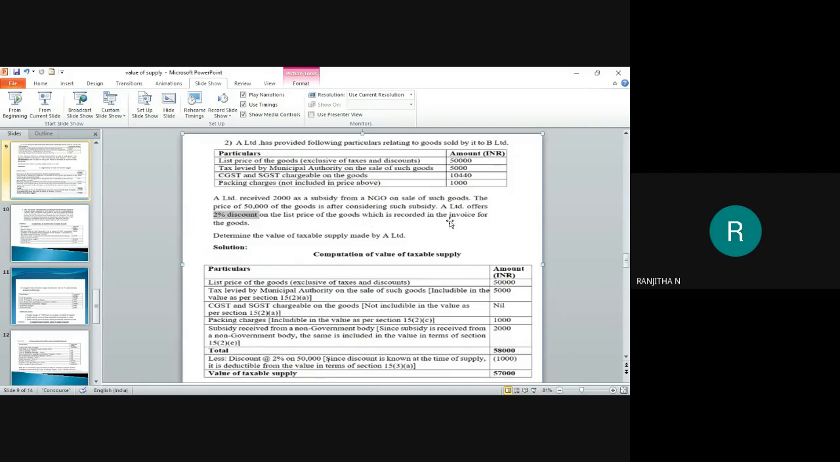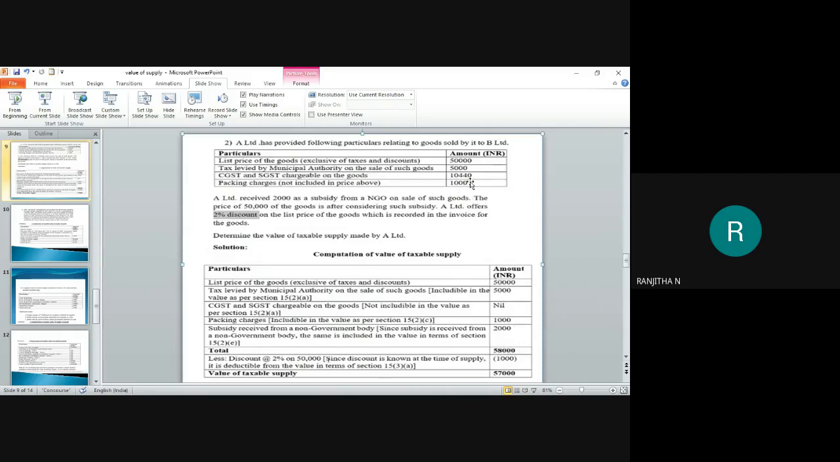Next, the list price of the goods is 50,000. Is it right? This 50,000 includes 2% of discount here. As you know, discount is not a part of our calculation. We have to exclude it. So for that reason, I am going to exclude this 1,000 from my total. Is there any other information in this question? No. Just taking 50,000 to the outer column, I'm going to add the items which are to be added.